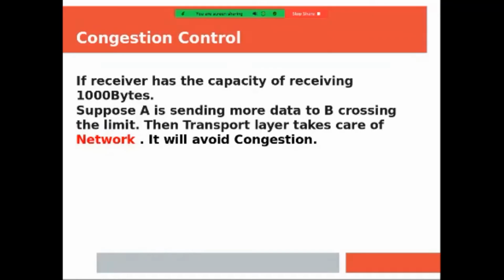In error control, we have seen that if the receiver has a capacity of receiving 1000 bytes, and suppose A is sending more data that crosses the limit, then the transport layer takes care in the network. So it does error control and flow control, and this will avoid the congestion. This would avoid the traffic. This would avoid the load in the client server communication.